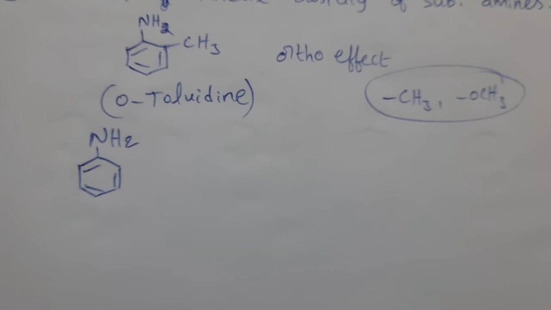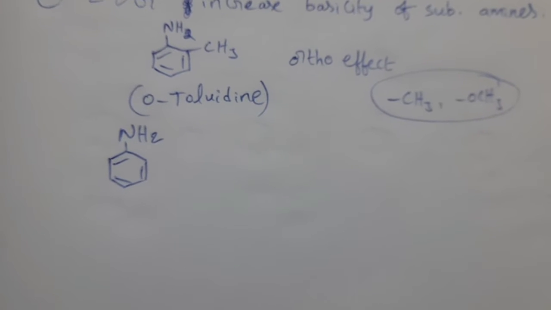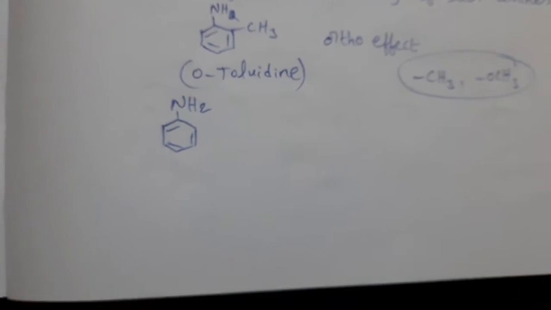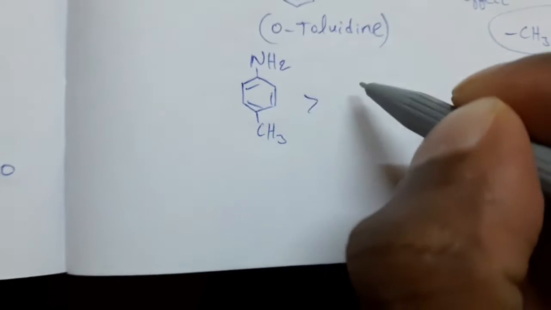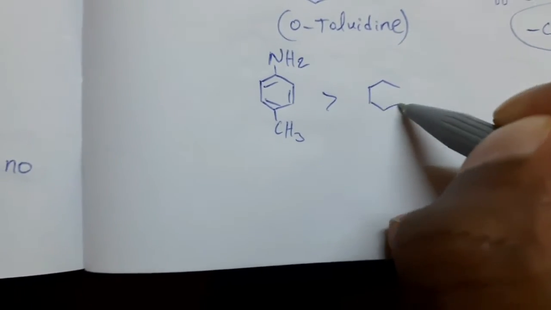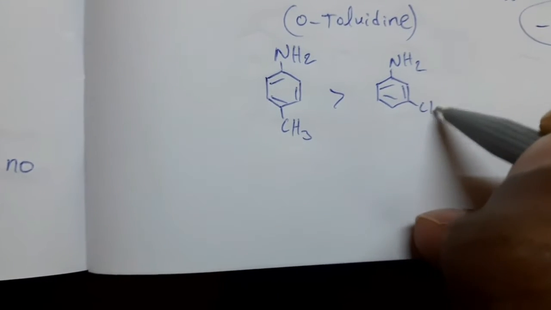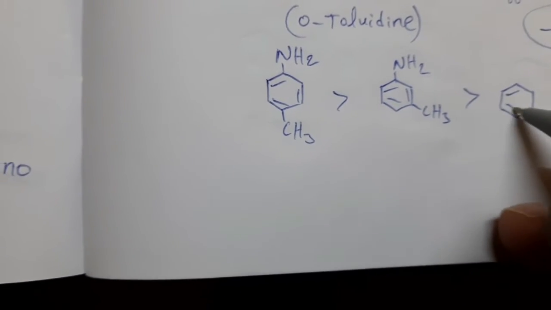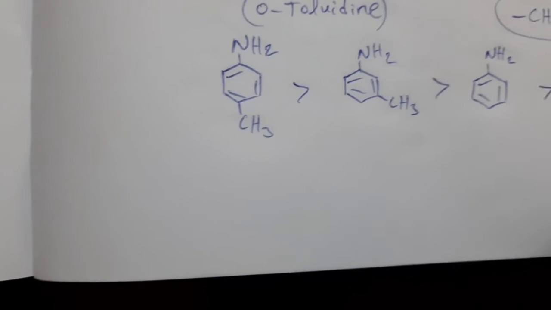Between para form and meta form, para form basicity increases more when electron donating groups are present. So between para and meta, para form has more basic character than meta form, which is more basic than aniline, which has more basic nature than ortho form.